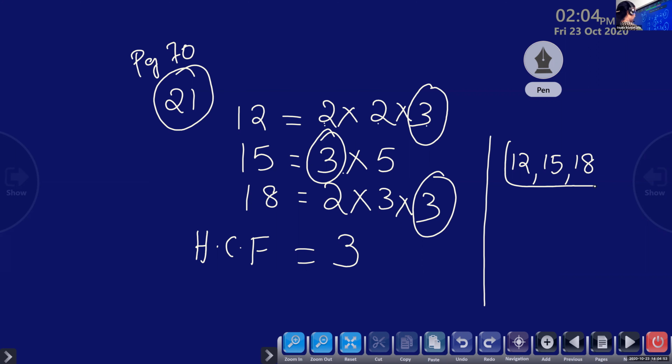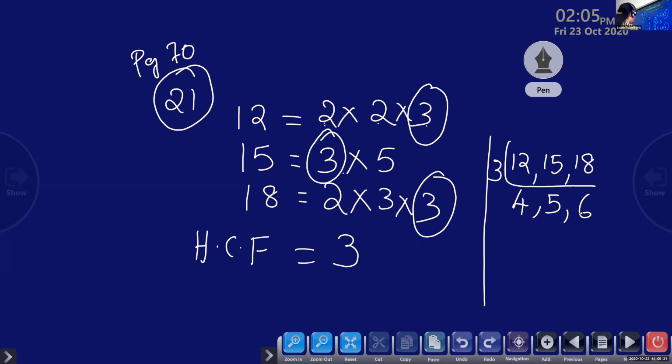Okay. Daniel, tell me. Daniel, please unmute. Yes, Daniel, can you hear me? Yes, Anthony, please unmute and tell me which number I can divide here. Here it is divisible by 2. Here also divisible by 2. Here it's not possible. So by which number we can divide all three numbers? 3. Yes. 4 into 3 is 12. 5 into 3 is 15. 6 into 3 is 18.